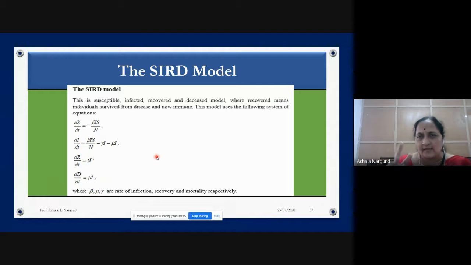Then another one is the SIRD model. That is susceptible, infected, recovered and deceased. Deceased means the mortality rate, it is mortality. So these things you have to consider.